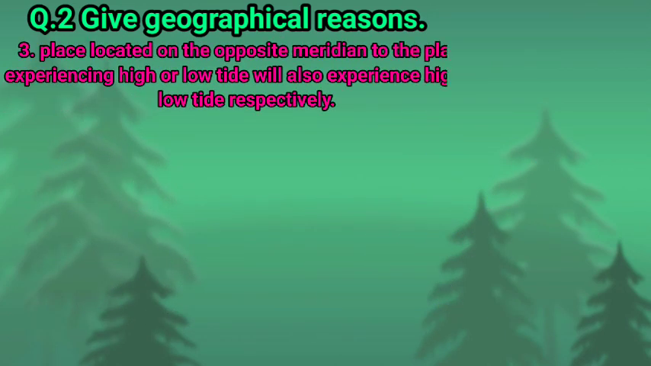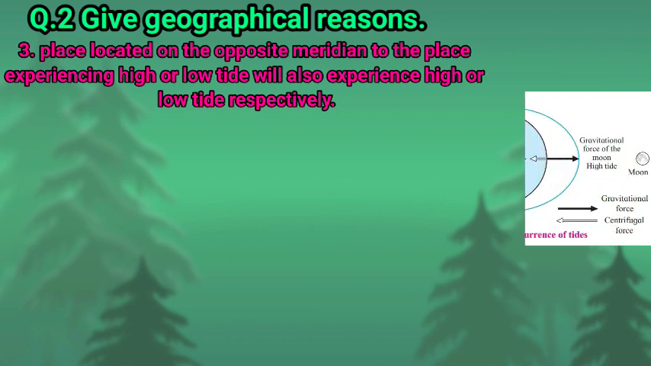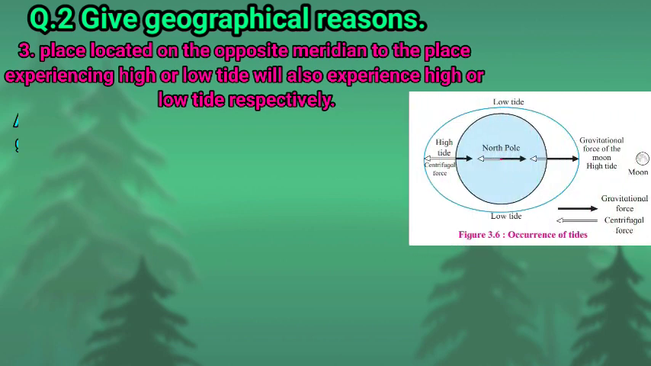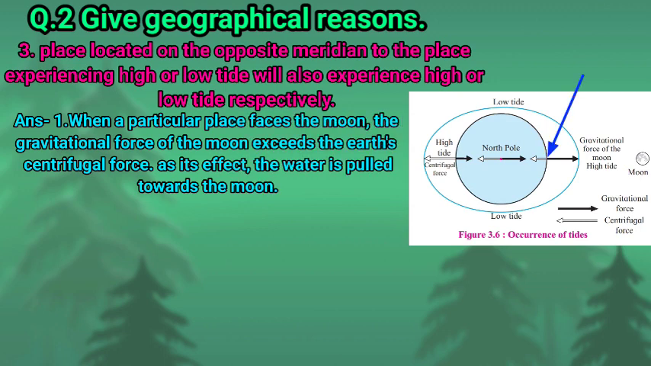Next question, number 3. Places located on the opposite meridian to the place experiencing high tide or low tide will also experience high tide or low tide respectively. So children, we had learned the geographical reason behind this situation. When a particular place faces the moon, the gravitational force of the moon exceeds the earth's centrifugal force. As a result, the water is pulled towards the moon and this place will experience high tide.